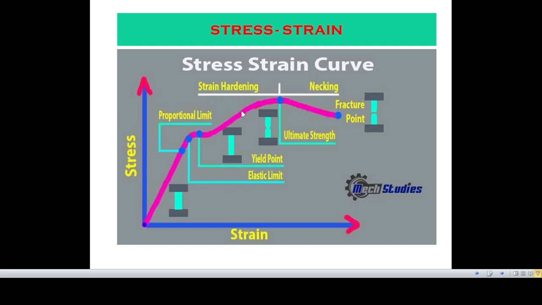Now for brittle material, instead of this much of elongation, the material will fail after a small amount of elongation. So there will be a straight line and suddenly there will be fracture. So we will not get such type of strain value, and maximum elongation for brittle material will be 5%. Whereas in case of ductile material, the elongation of the material before fracture will be more than 5%.